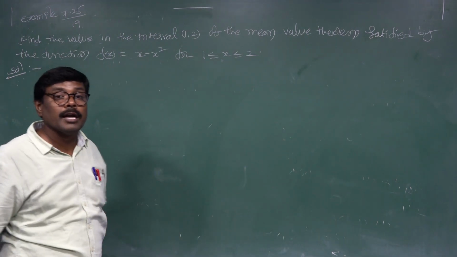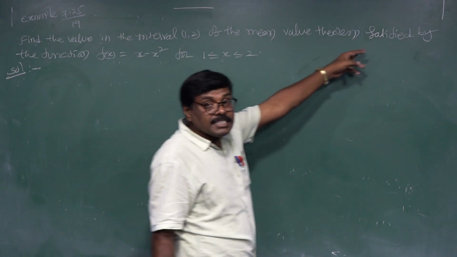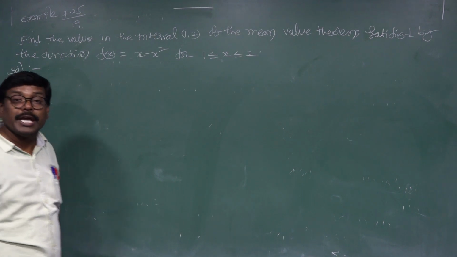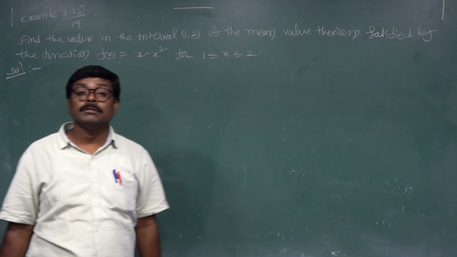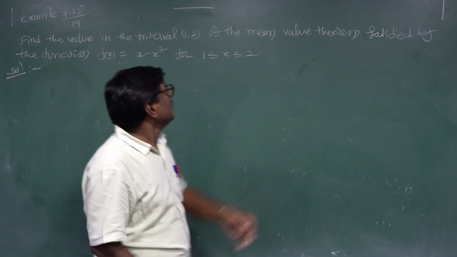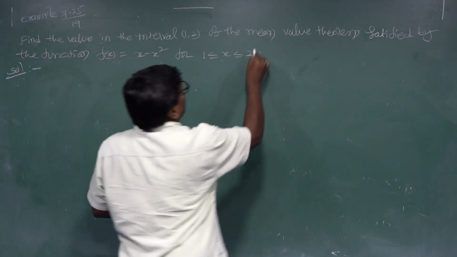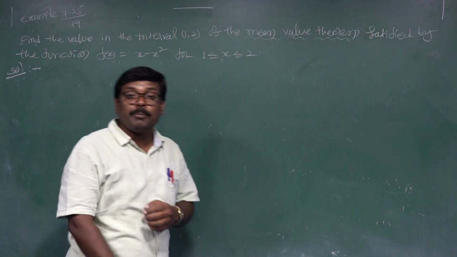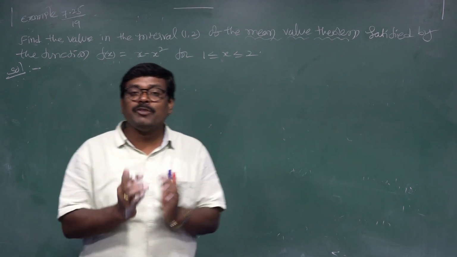Lagrange's mean value theorem, another name for the mean value theorem, satisfied by the function f of x equal to x minus x square for 1 less than or equal to x less than or equal to 2. This is the function. What is the mean value theorem? This mean value theorem means Lagrange's mean value theorem. What is Lagrange's mean value theorem?